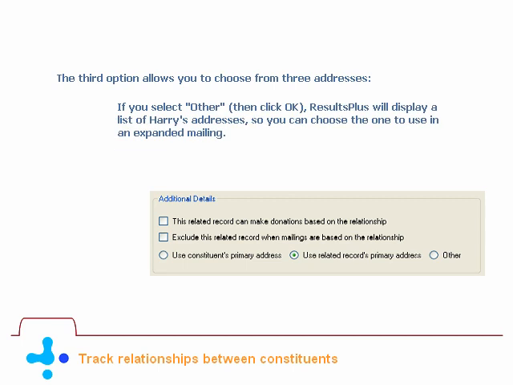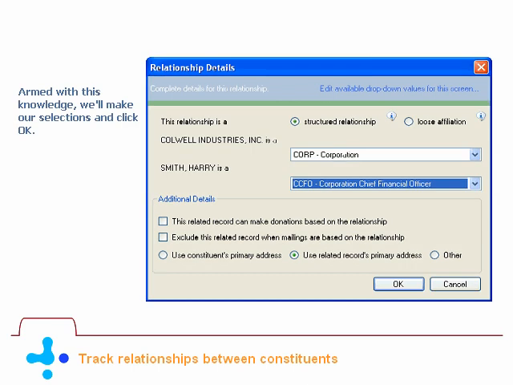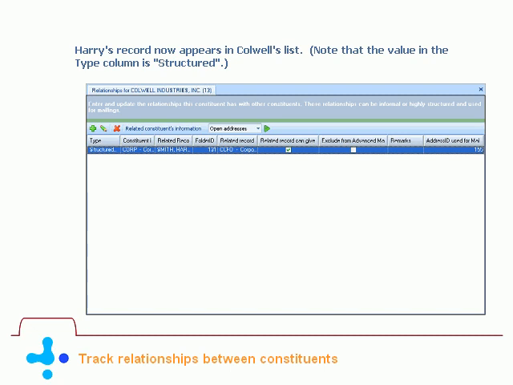If you select Other, then click OK, ResultsPlus will display a list of Harry's addresses, so you can choose the one to use in an expanded mailing. Armed with this knowledge, we'll make our selections and click OK. Harry's record now appears in Caldwell's list. Note that the value in the Type column is structured.